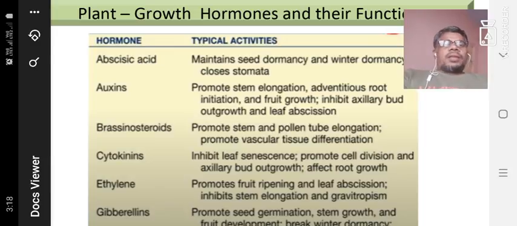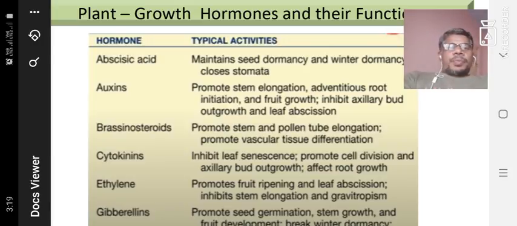Okay, and auxin. Most life science students know the well-known auxins. It is one of the plant growth hormones that promotes stem elongation as well as root initiation and fruit growth, and inhibits axillary bud outgrowth and leaf abscission. So auxin promotes stem elongation.